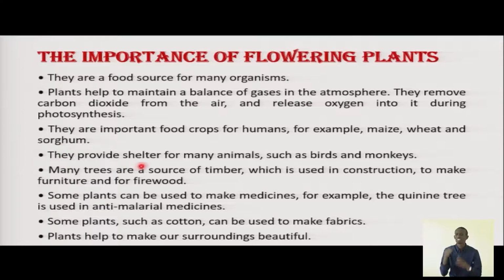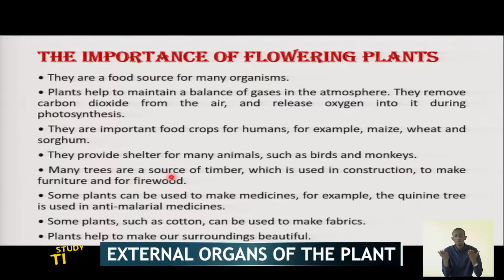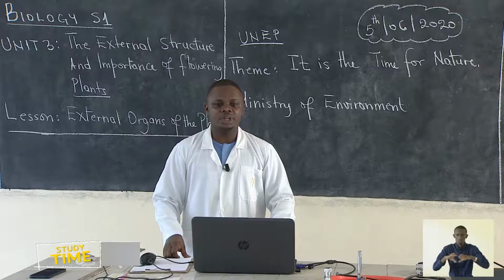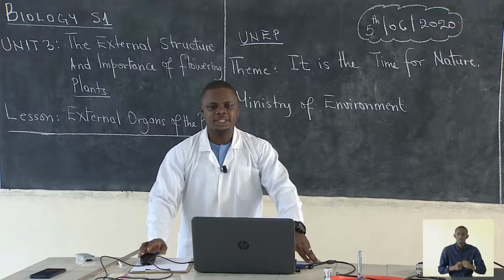Then they provide shelter for many animals like birds and monkeys. When you see plants in our environment, they provide shelter for many birds, for insects, and even when you go to national parks, you can find different animals like monkeys in trees. Then many trees are a good source of timber. Of course, you sit on chairs, beds, and so on. Those are made from timber from different trees.